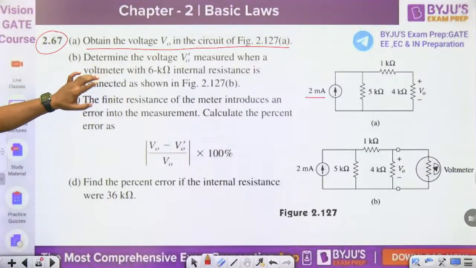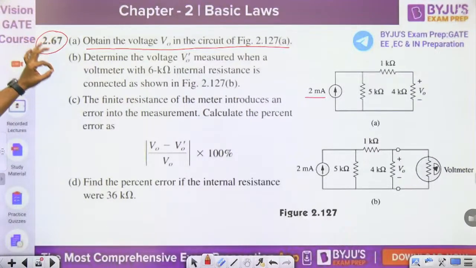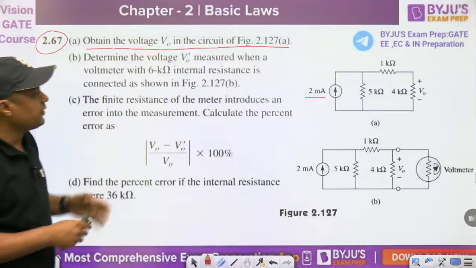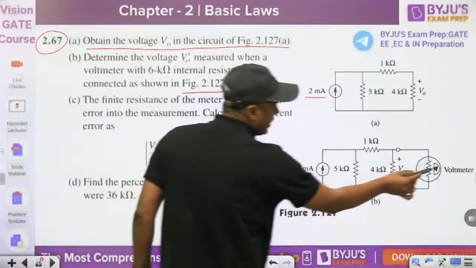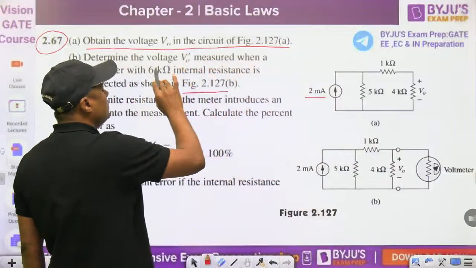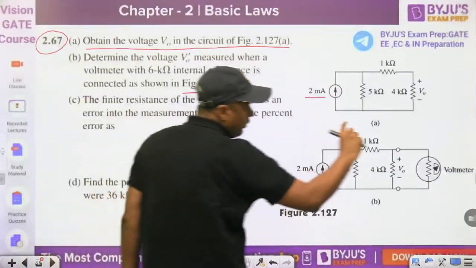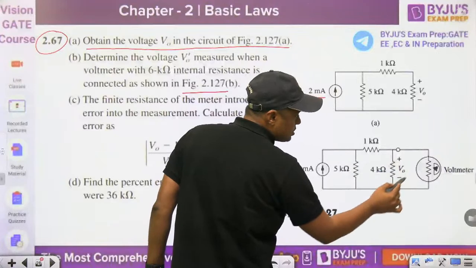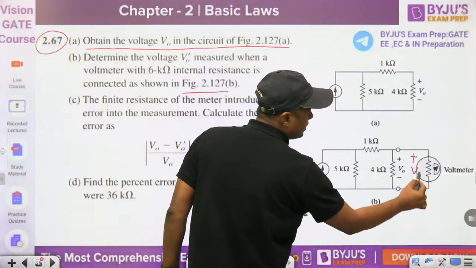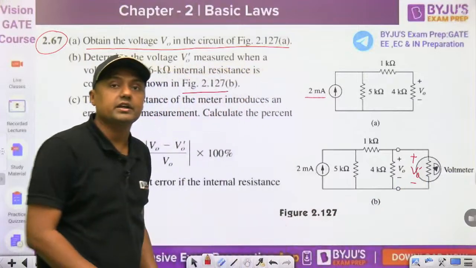Determine the voltage V0 dash measured when a voltmeter with 6 kilo ohm internal resistance is connected as shown in the figure B. So here we are connecting the voltmeter, its internal resistance is 6 kilo ohm and it will measure V0 dash in place of what? V0. In place of that it will measure V0 dash. Then what is the value of the V0 dash?